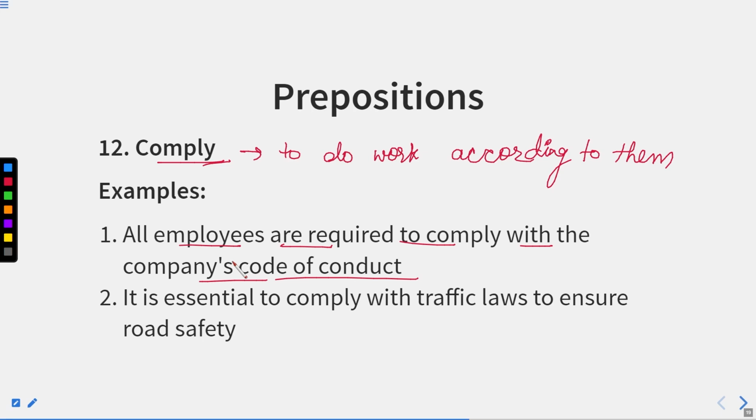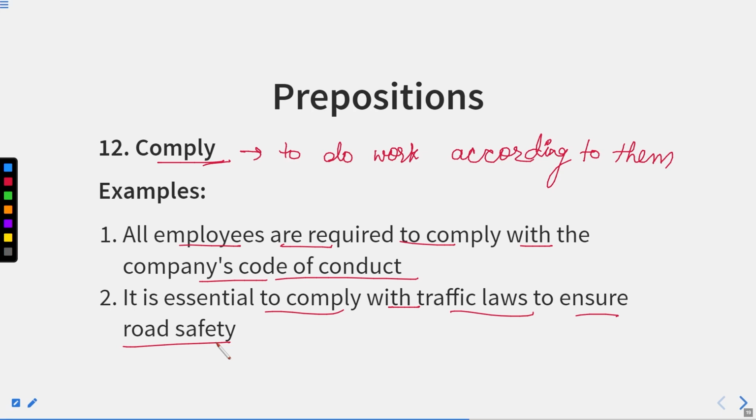It means they have to follow the company's code of conduct. It is essential to comply with traffic laws to ensure road safety. Comply with means to follow the rules of road safety. That is important for everyone, to comply with or to do work according to them. So this is how we use comply with.